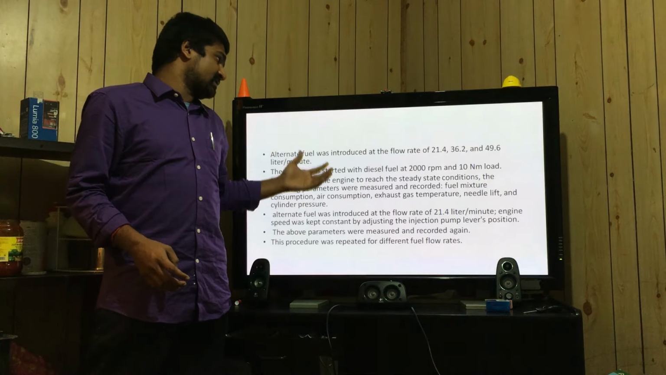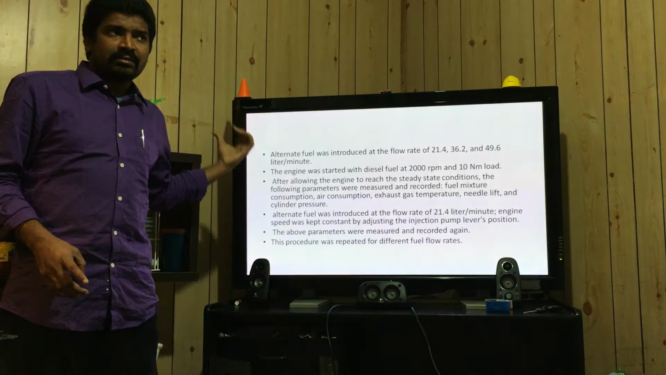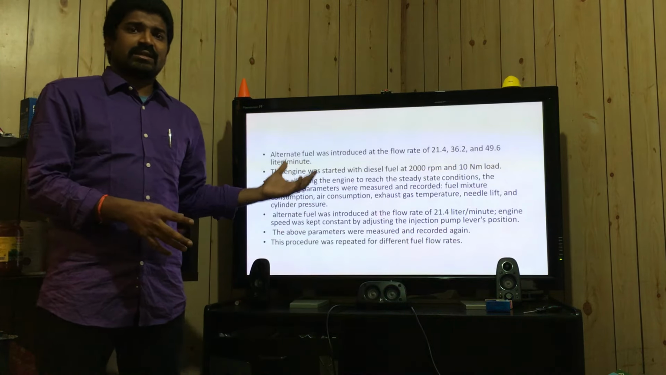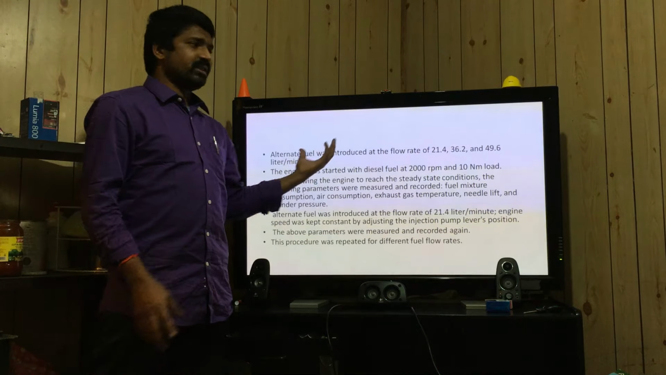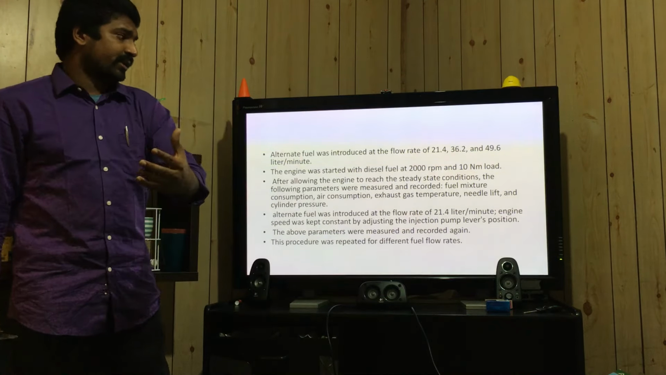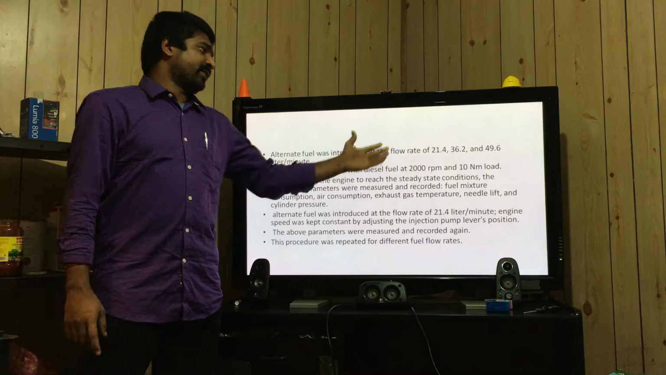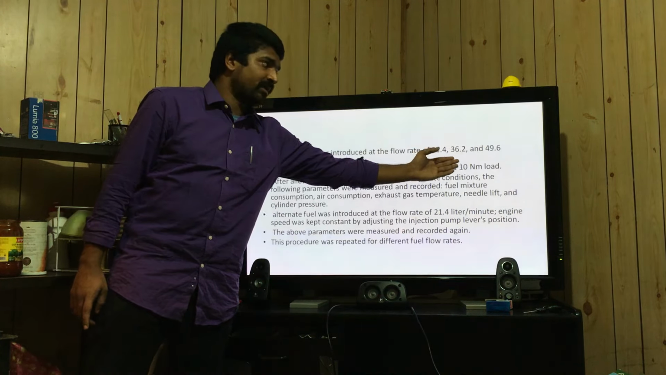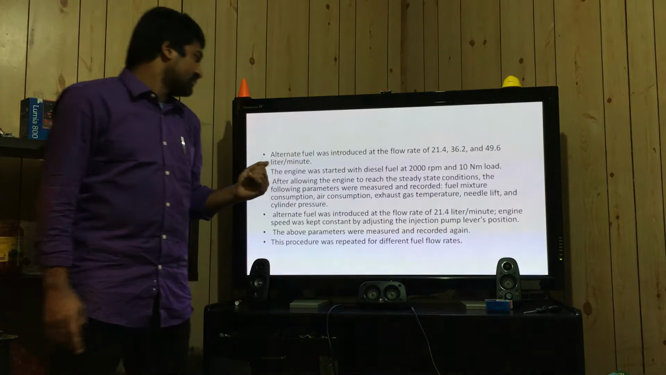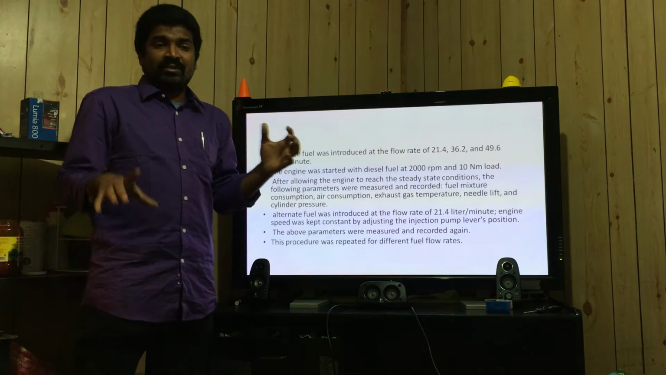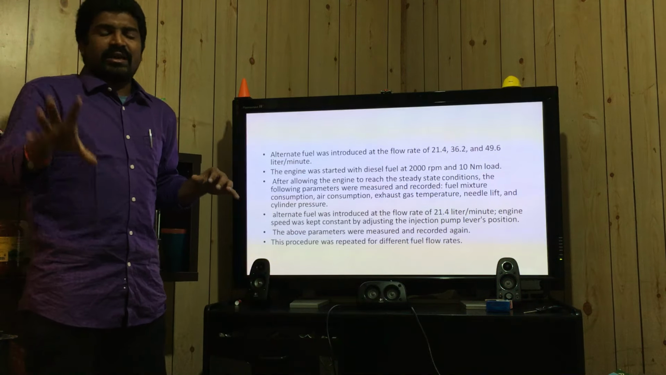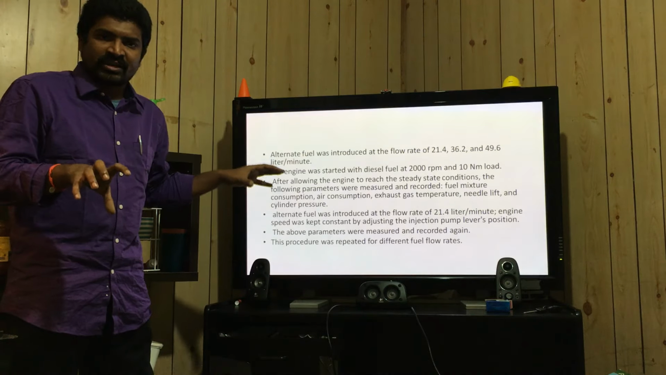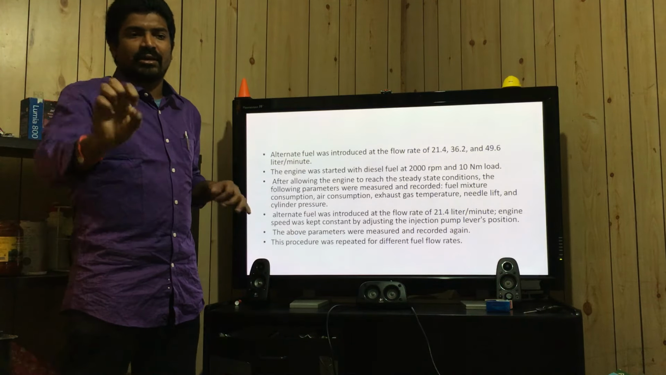After setting all the control valves, pressure valves, and meters, we are going to introduce the alternate fuel into the engine at different flow rates: 21.4 liter per minute, 36.2 liter per minute, and 49.6 liter per minute. With this, the engine will be started with diesel fuel at the rated speed of 2000 revolutions per minute and 10 Newton meter load.